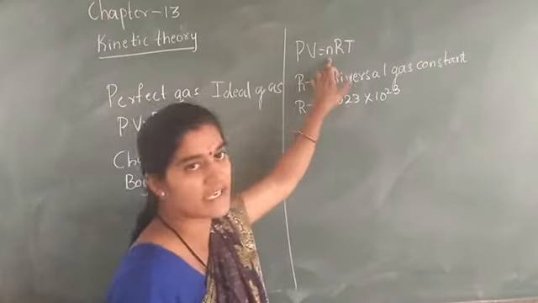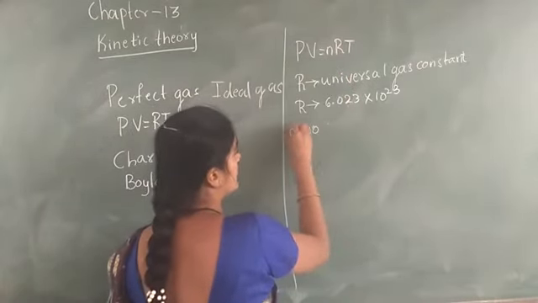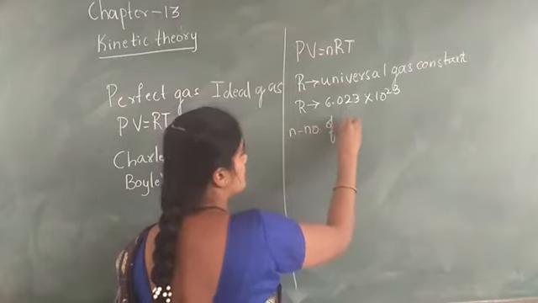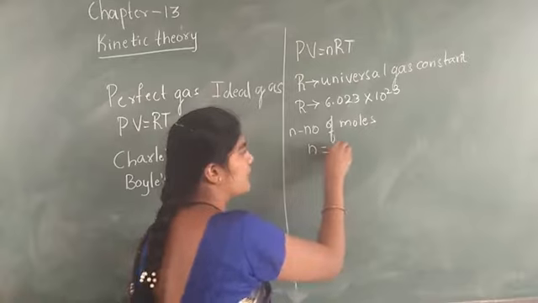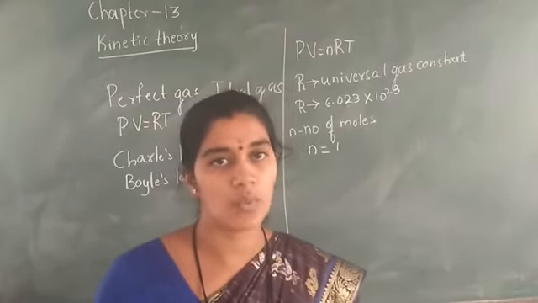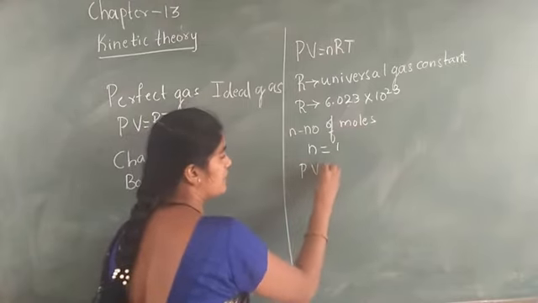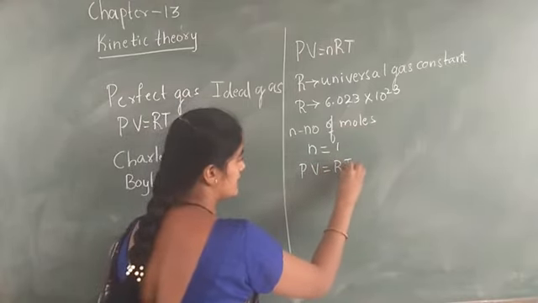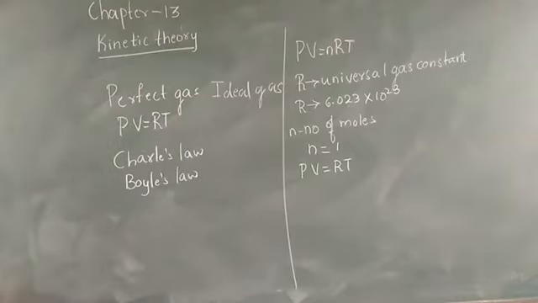Here n is the number of moles. Or we can consider n is equal to 1. If we consider n is equal to 1, that is the number of moles, then the equation can be written as PV is equal to RT, where n is equal to 1.